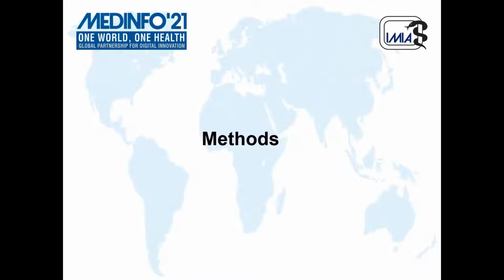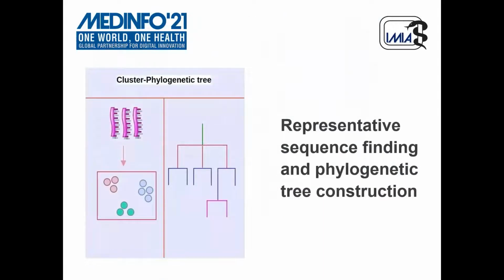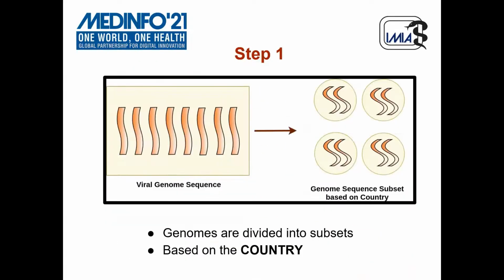Okay, and now we'll see how we designed the experiment and the methods of our study. What we did is we created a phylogenetic tree from clusters based on the locations of the genome sequences. At first, there was a collection of 10,200 genome sequences. We divided them into subsets based on the country or location from which they came.